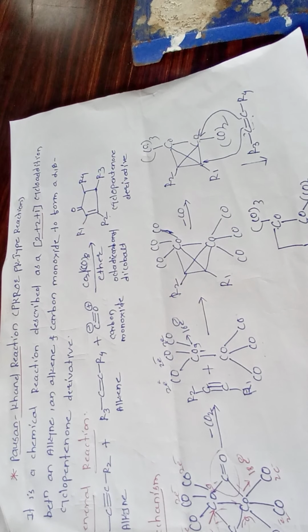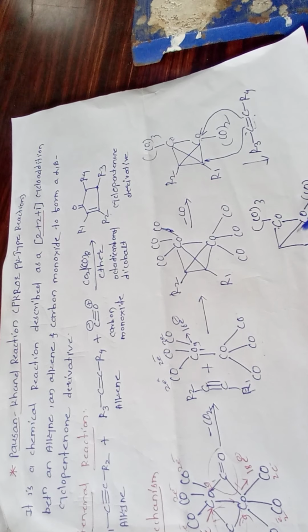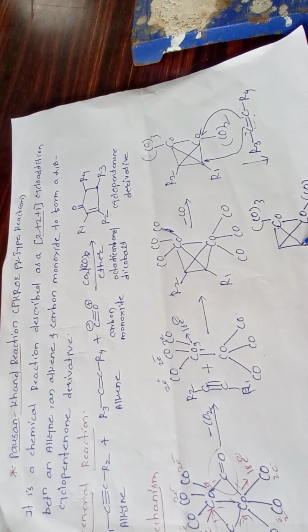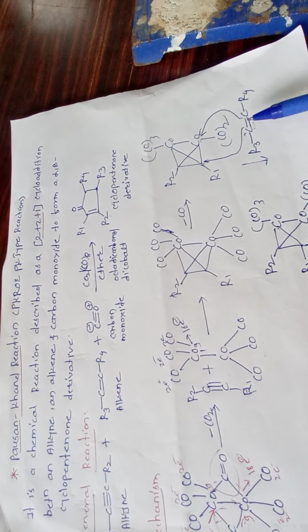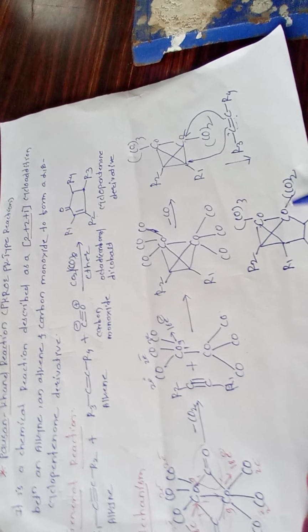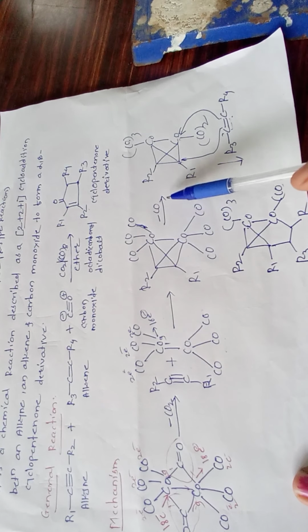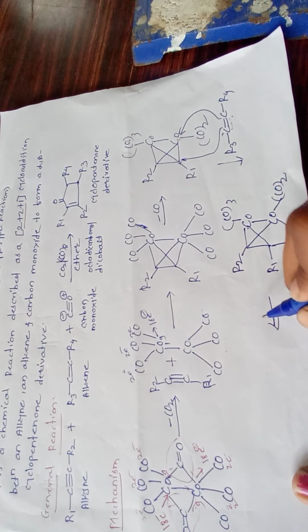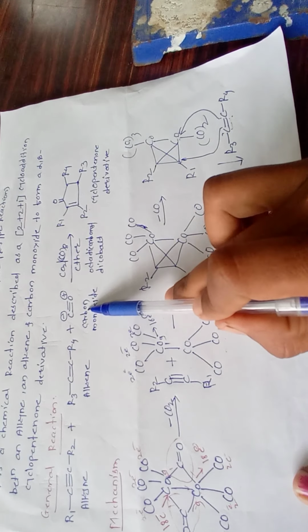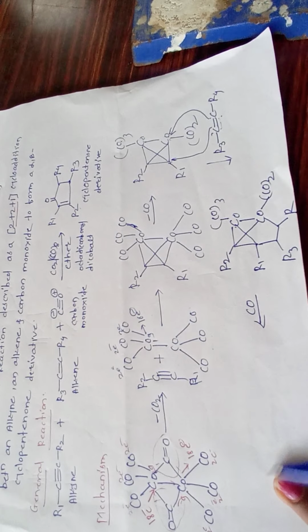Here again R3 R4, and this structure is as it is. Here again R1 R2. So this alkene can insert between in this way. Can you understand? Then here we can remove one CO. Again in the next step we can add this CO, or addition of this carbon monoxide, again to this complex or this intermediate.